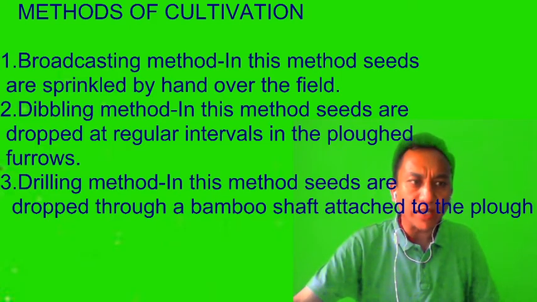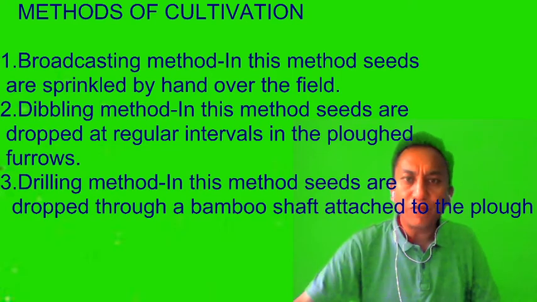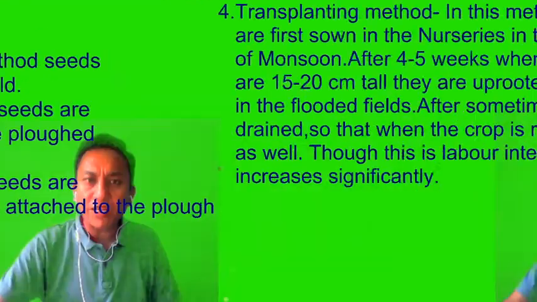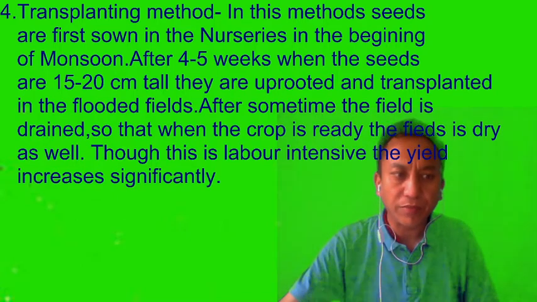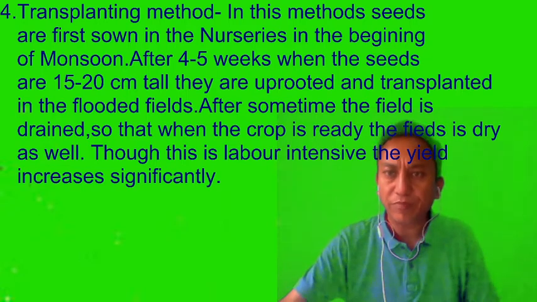Now let's go to the next one, number 4. We have done point number 3. The fourth one is the transplantation method. This transplantation method is a very effective method. Here the crops increase tremendously. Now how is it done?